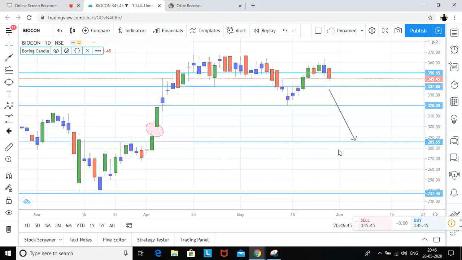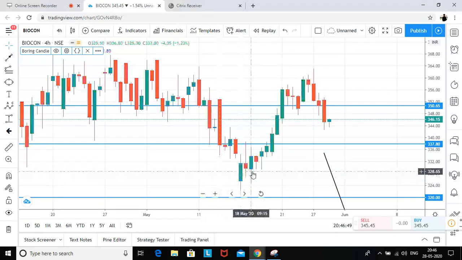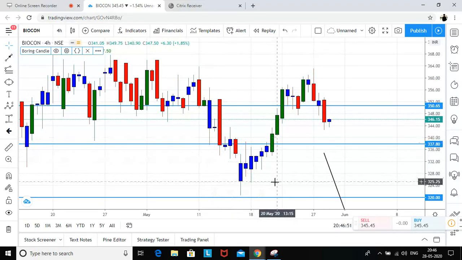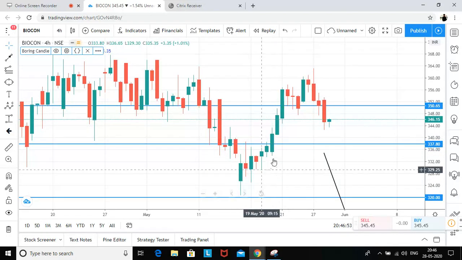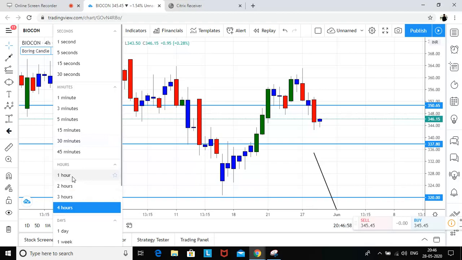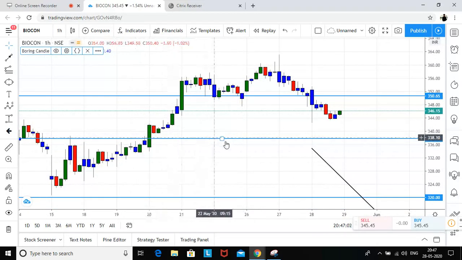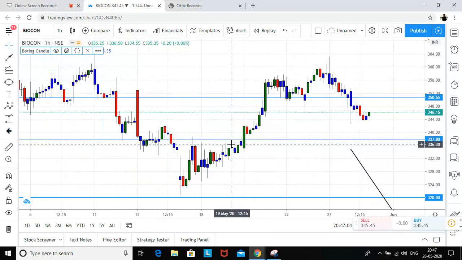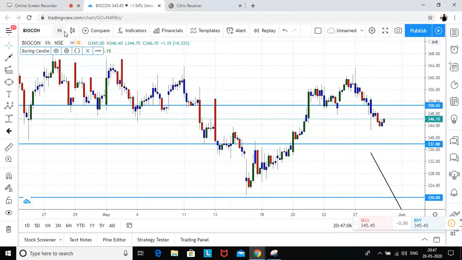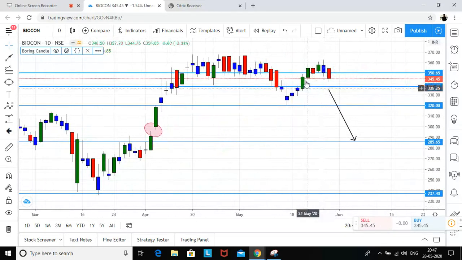Let's see, I'm not sure whether we have anything. Okay, again it is coinciding, green, green, green, but then there are so many boring candles. But then again it is coinciding with demand, so that's okay. On the hourly chart we don't have anything. So that's it. We'll check for the price action for Biocon and see what's in it.